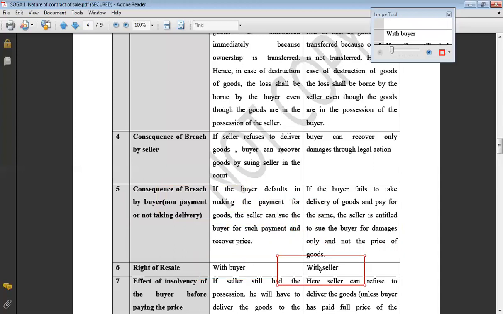In case of agreement to sell, seller is the owner so far. The buyer has not yet got any ownership right. So in this case, buyer can make the resale of the goods further because he is the owner. In this case, seller, although he has agreed to sell these goods to first buyer, he may resell the goods to somebody else. Although it is a breach. For breach, what will be done, we have discussed here. But in this case, the seller may resell the goods to somebody else, being the owner himself.